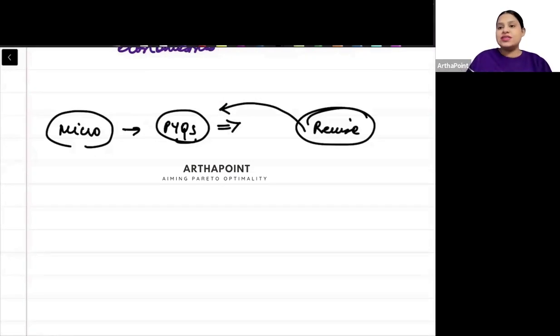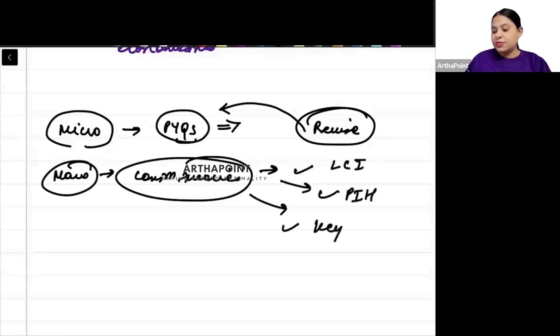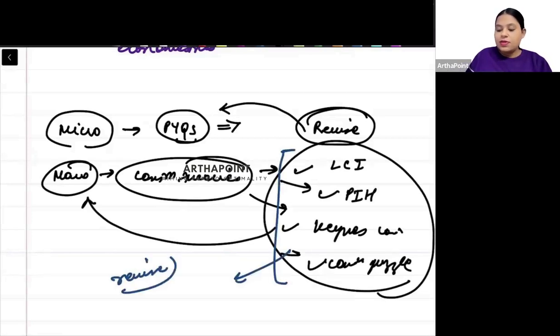That when you pick up on any subject, आपने मैक्रो इकोनॉमिक्स उठाया, उसमें सपोज यू आर फोकसिंग ऑन कंजम्पशन थ्योरीज, एंड उसमें आपने देखा कि ओके, I have seen that there has been question on life cycle hypothesis. There has been question on permanent income hypothesis. There has been question on Keynes consumption theory. There has been question on consumption puzzle. तो अब मुझे पता है कि ये टॉपिक्स हैं जो पास्ट ईयर में आए हैं और इसी तरीके के टॉपिक्स आगे आएंगे. सो व्हेन आई सिट फॉर रिविजन आई विल रिवाइज बैक दीज टॉपिक्स ना. That is the aim of me telling you to do past year first.